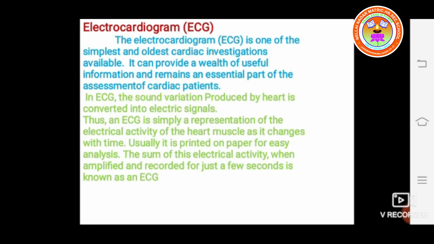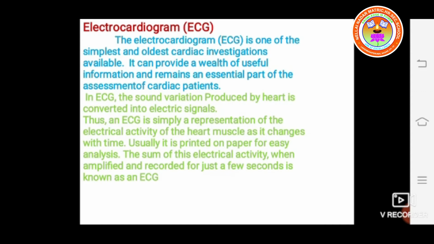In ECG, the sound variation produced by the heart is converted into an electrical signal. Thus an ECG is simply a representation of the electrical activity of the heart muscles as it changes with time.